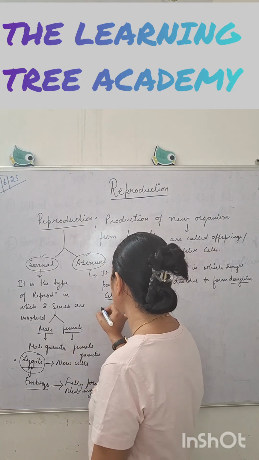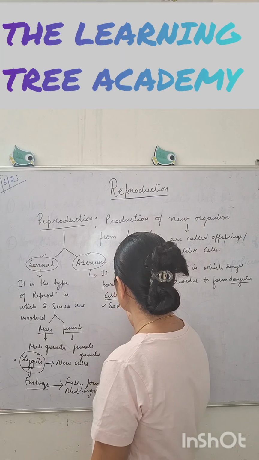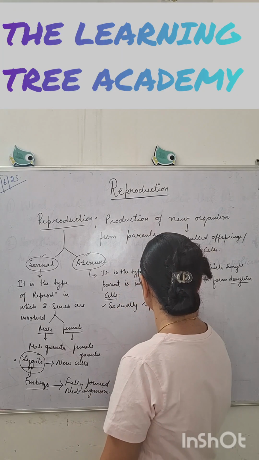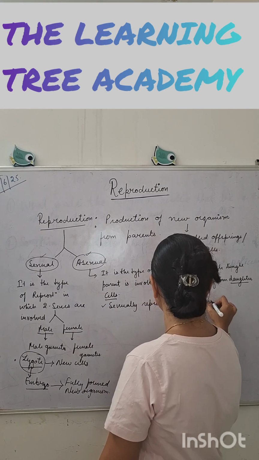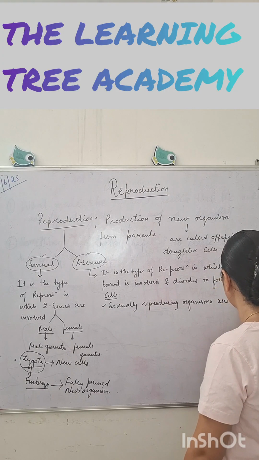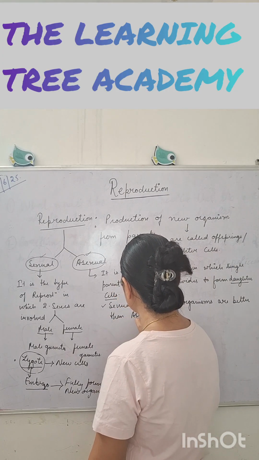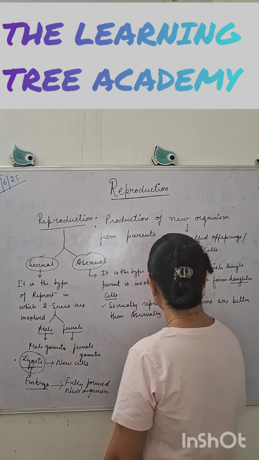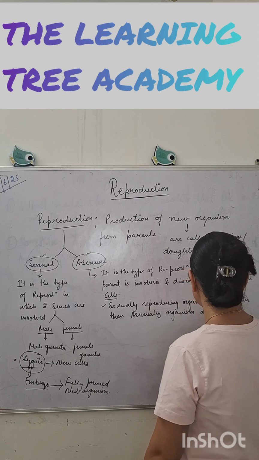So the answer to this question is sexually reproducing organisms are better than asexually reproducing organisms due to the following reasons.